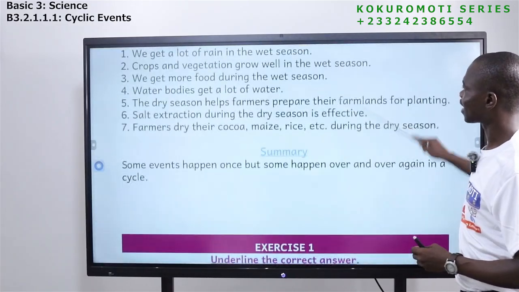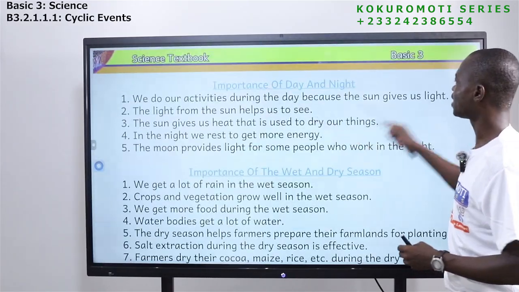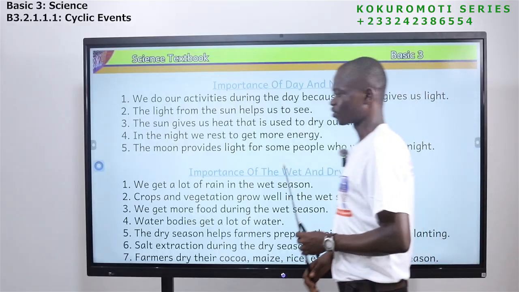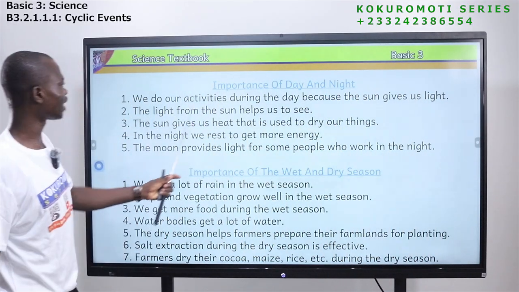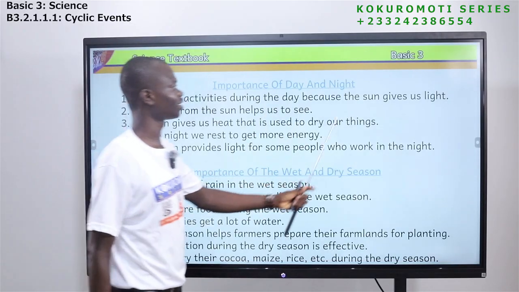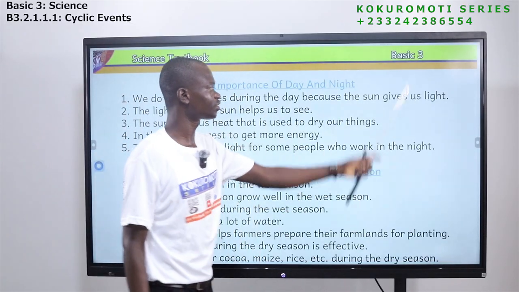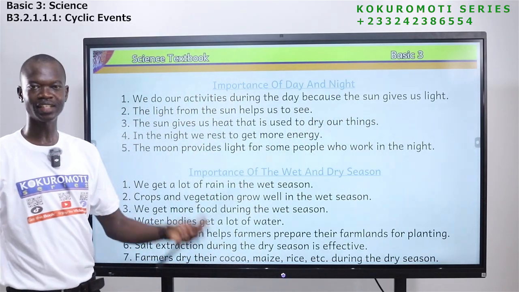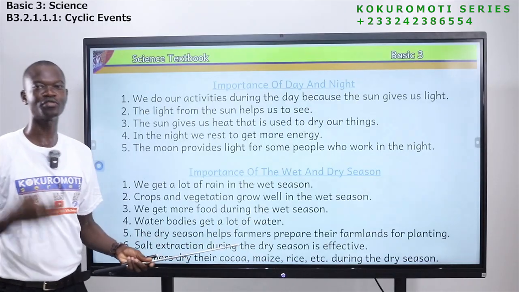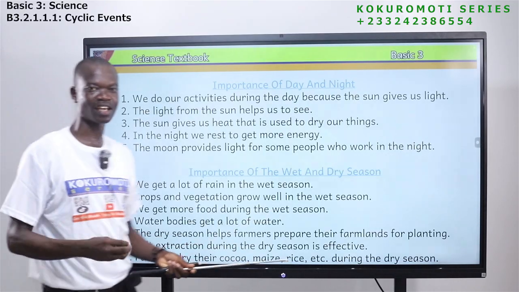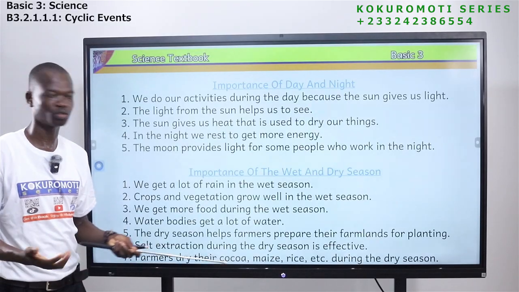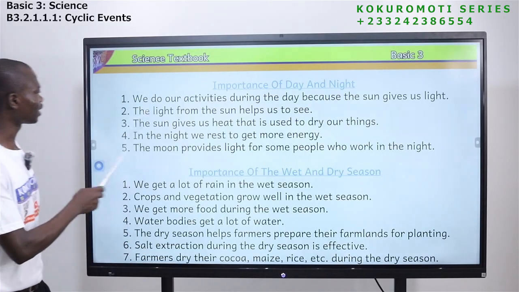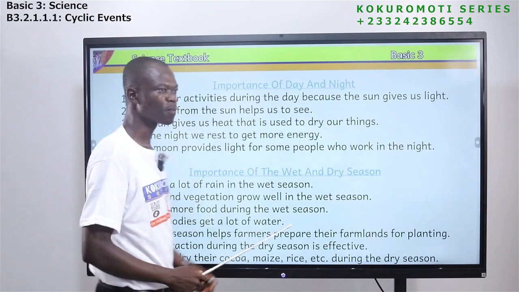Now let's look at this side. Importance of day and night. Number one, we do our activities during the day because the sun gives us light. So during the day, one of the things that we enjoy is that because of the sun, we are able to do so many things, the things that we want to do. Second one, the light from the sun helps us to see.